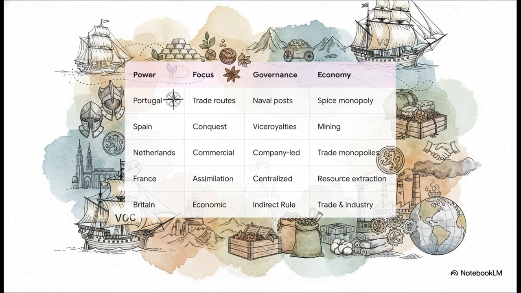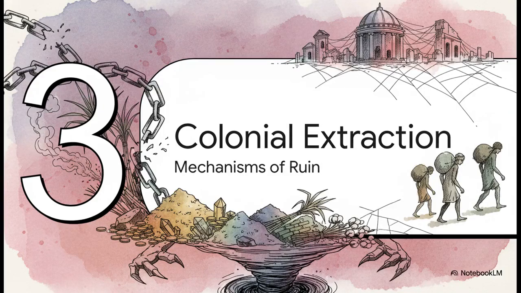Now, each of these empires engineered totally unique extraction models based on their specific governance styles. Spain, for example, used highly centralized viceroyalties to aggressively mine and pull immense mineral wealth, like literal mountains of silver, out of the Americas. The Dutch used corporate monopolies. They basically used joint stock companies like the VOC to brutally extract commercial profit. And Britain mastered indirect rule, using the existing local elites to facilitate massive trade and industrial extraction. But here is the absolutely crucial takeaway. No matter the specific method, every single one of them deliberately stunted the colony's capacity to build a healthy long-term domestic tax system.